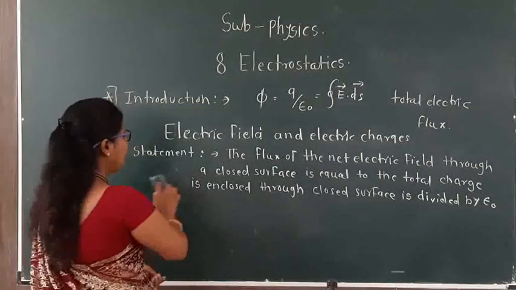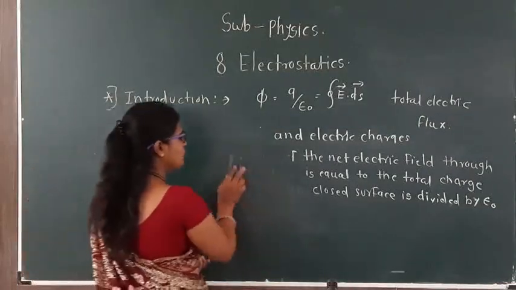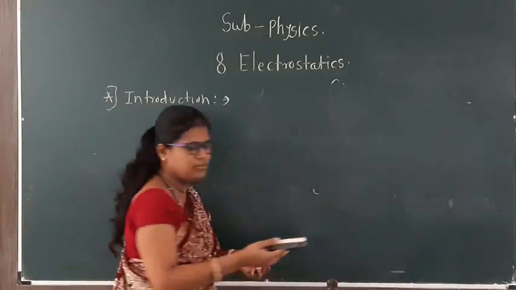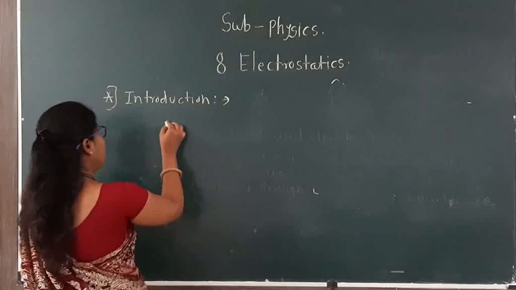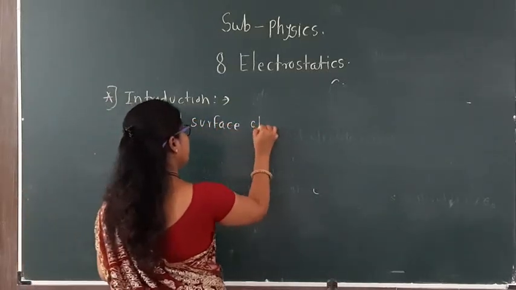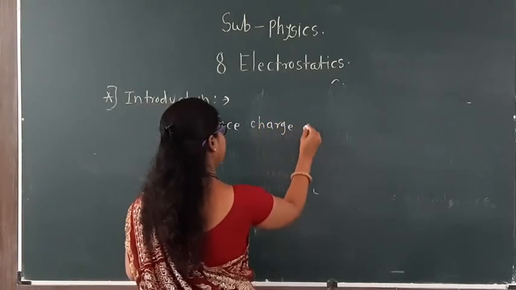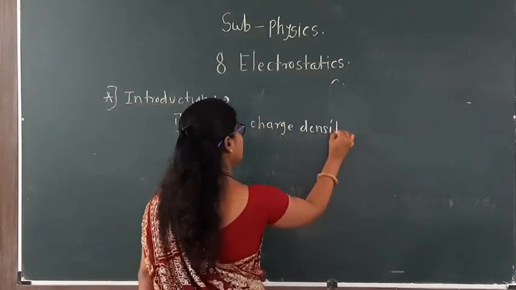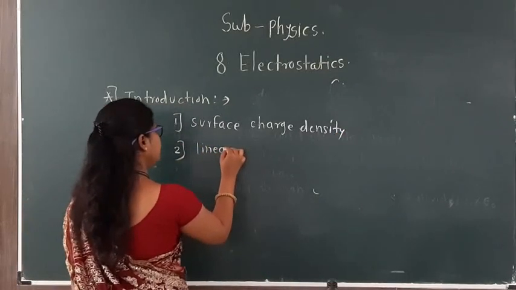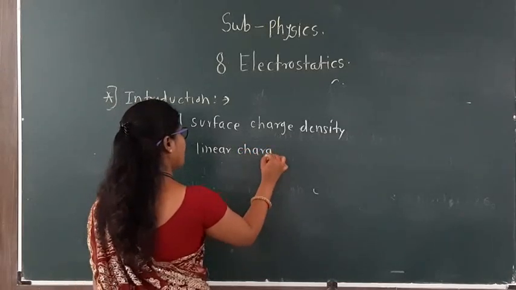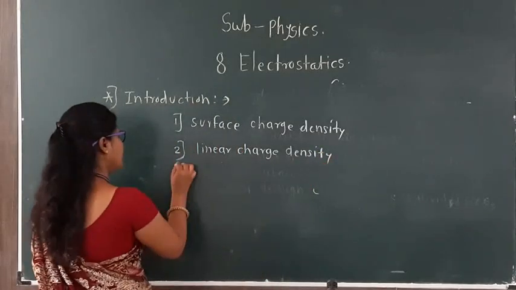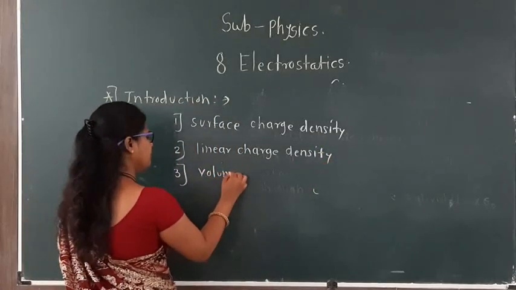Now, last year we also saw different terms that we have to use here. First one is surface charge density, second one is linear charge density, and third one is volume charge density.